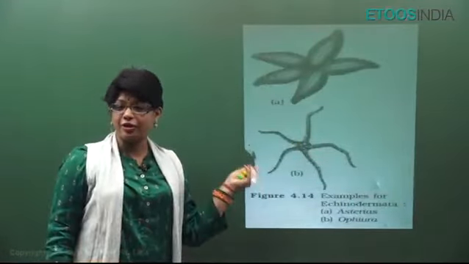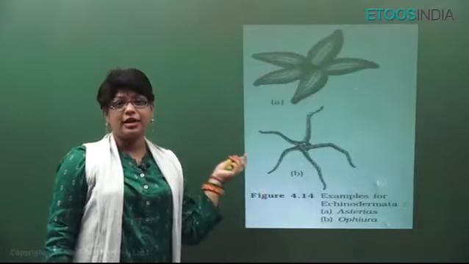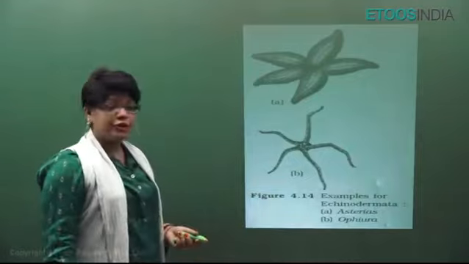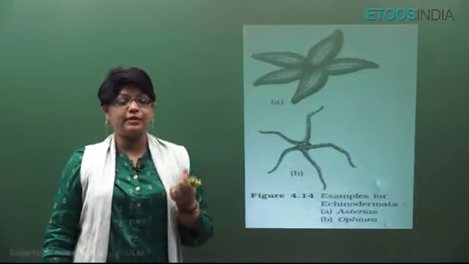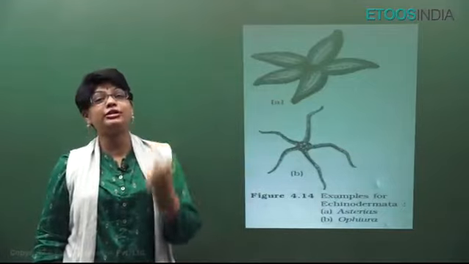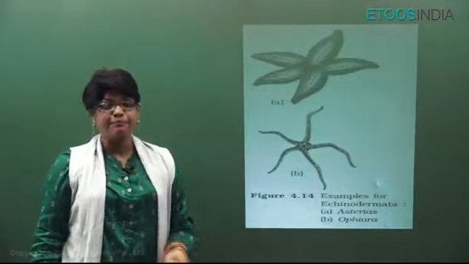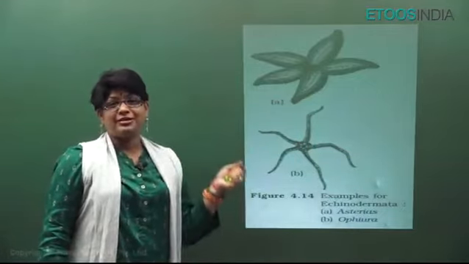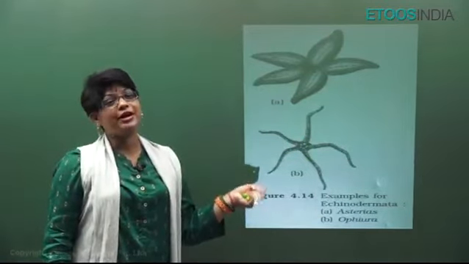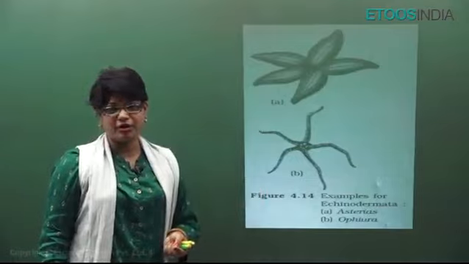From here deuterostome start, from here enterocoelic type of true coelom started. Now Echinodermata means echino and derma means skin. Echino means spiny. They have spiny skin because they have endoskeleton which is bony like. Most important point is that their larva is bilaterally symmetrical, but adults become radially symmetrical. Very, very important.